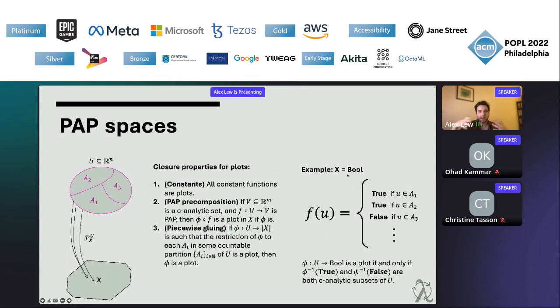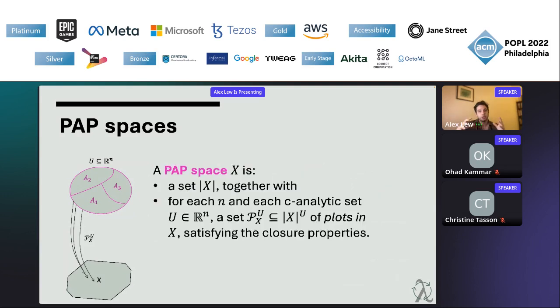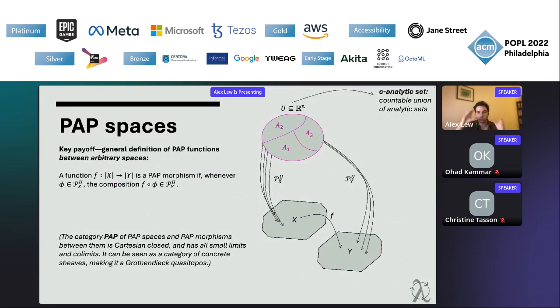When we choose our set of plots, they have to satisfy certain closure properties that I'm not going to go into a lot of detail on right now. But if you satisfy them, we say that you've defined a PAP space, an underlying set, together with a choice of which functions into that set from Euclidean space we think of as PAP. Now, the key payoff for all the work we did to define a PAP space is that if we have two PAP spaces, X and Y, we can say what it means to be a PAP function between X and Y. In particular, if I have a function f from X to Y, the rule is that in order to be PAP, if I take any plot in X, and then I compose it with my function f, I need to get that the resulting composition is a plot in Y.